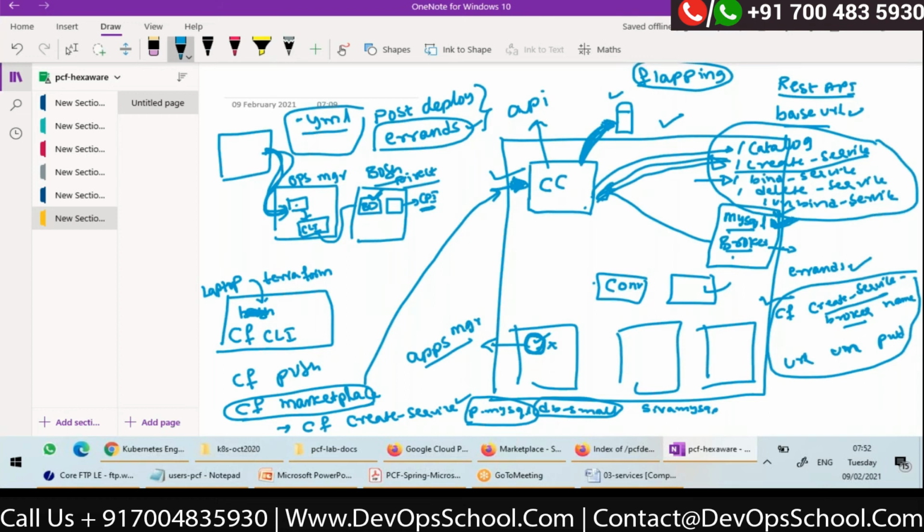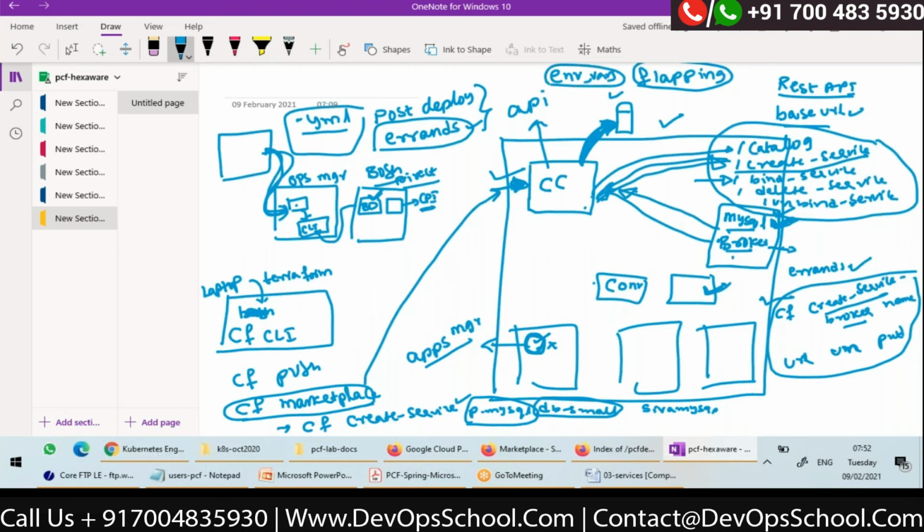What this bind will do is return the credentials to connect to this VM, which it created earlier, as a JSON. That information it keeps in the database in a table for environment variables, right?